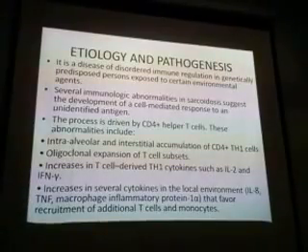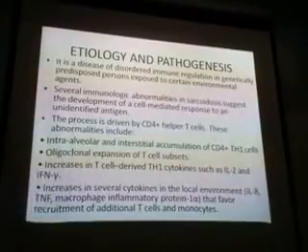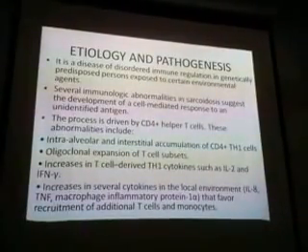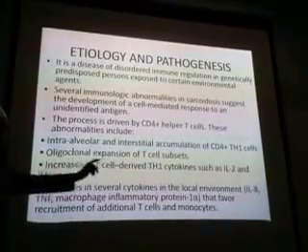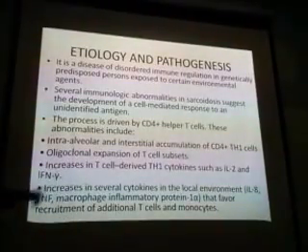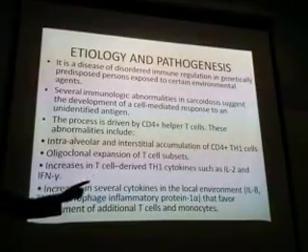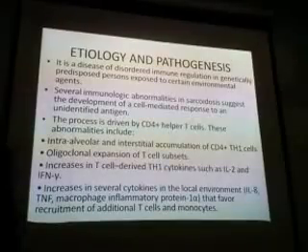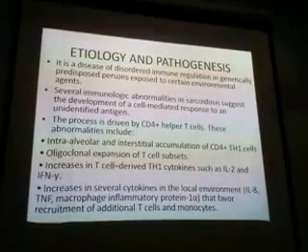That means there will be intra-alveolar or interstitial T helper cells. Whenever there are T helper cells, it means it is a cell-mediated immune response. Expansion of T cell subsets. Increased T cell derived cytokines. Increase in several cytokines in the local environment. That means T helper cells are there, and these get activated and induce the production of cytokines.